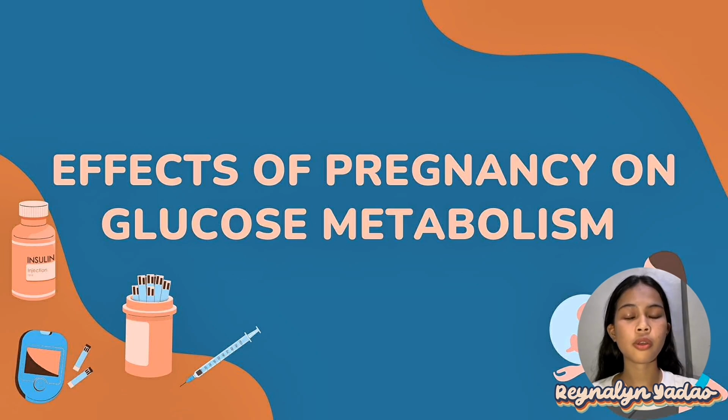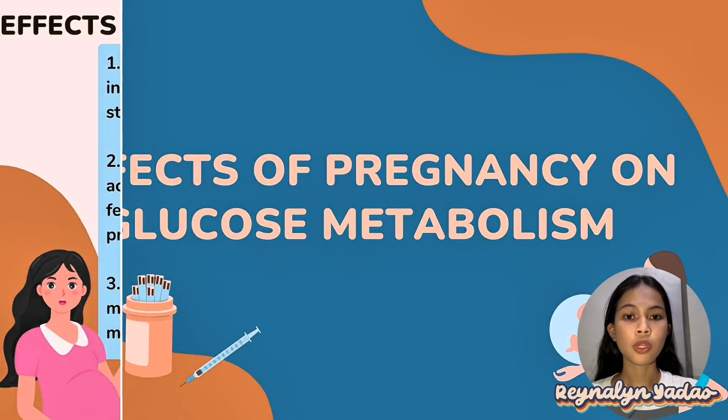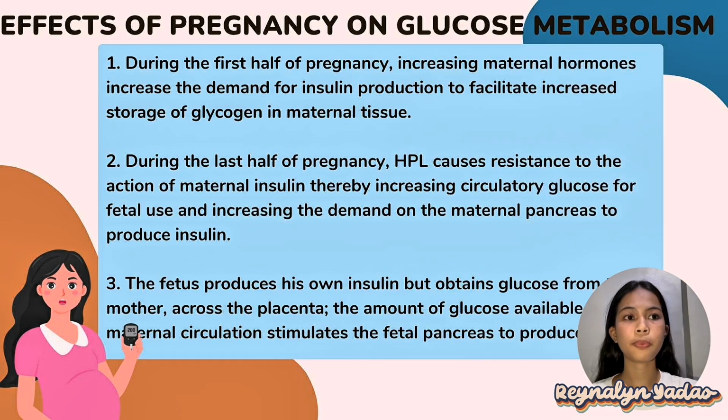So what are the effects of pregnancy on glucose metabolism? First, during the first half of pregnancy, increasing maternal hormones increases the demand for insulin production to facilitate increased storage of glycogen in maternal tissue. During early pregnancy, the body produces more maternal hormones which increases the demand for insulin. This is because the body needs to store more glycogen in the mother's tissues to support the growing baby. To do this, more insulin is required to help glucose enter the cells and be stored.